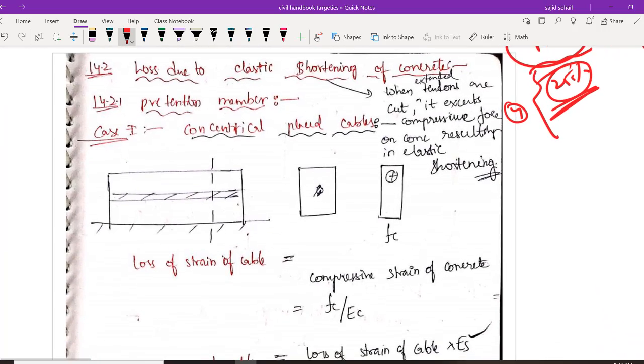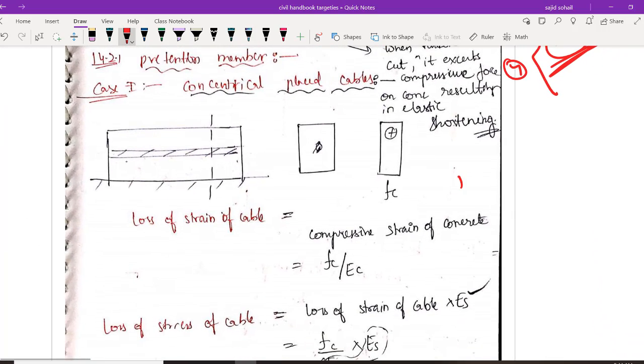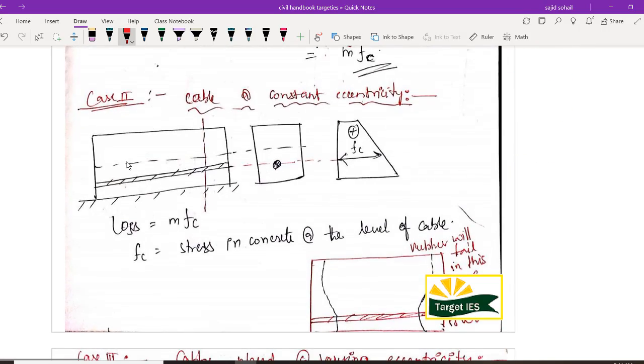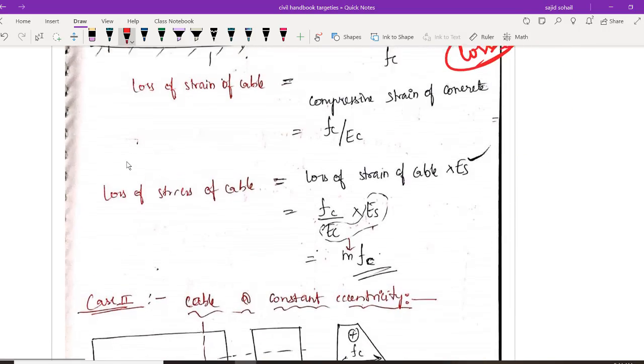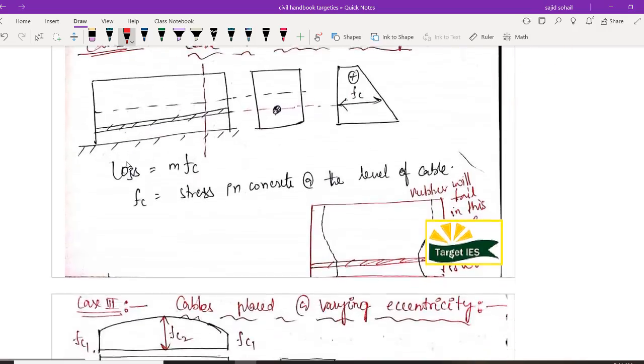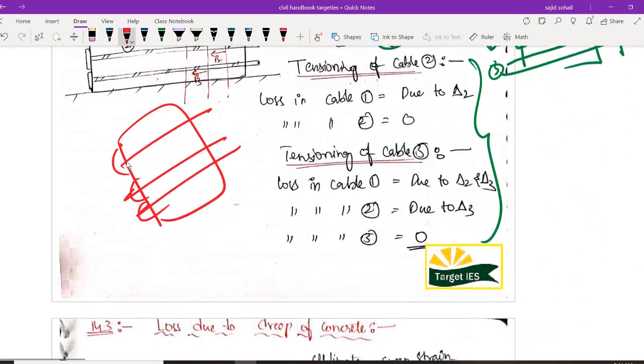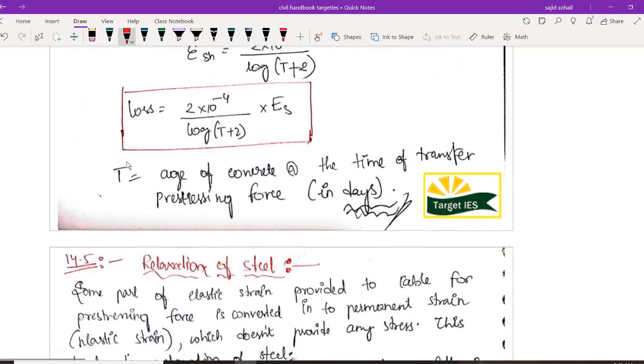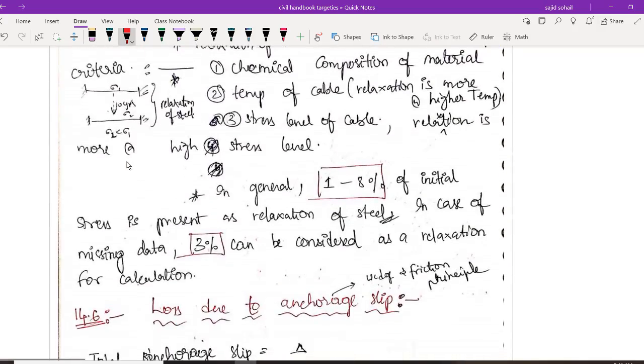Let us continue further and derive the formula for these losses. Very important, simple questions can be framed. There are 5 formulas. Using these 5 formulas, you can solve 2 marks questions in ESE, GATE as well as state PSCs. Simple formulas रहेंगे, but I'm running short of time. I will make it in module 2. I don't want to make it lengthy. I want you to be perfect in this concept, so I'm giving you time to digest. And in the next module, I'm going to derive all these 5 formulas. I will derive and explain to you. Very simple formulas. Listen to that module, you will be more than perfect.